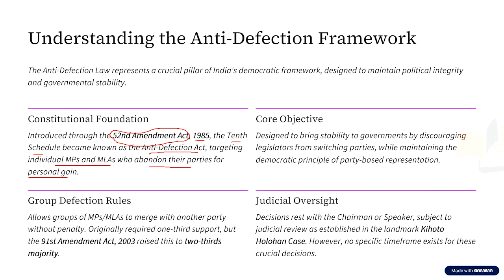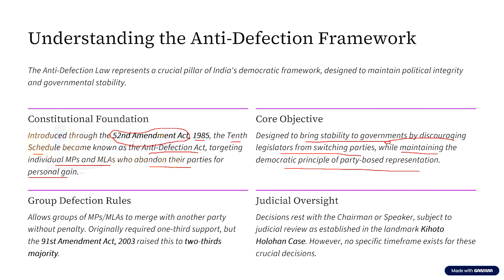So this anti-defection law sought to prevent such political defection, which may be due to reward of office or any other similar consideration. And what was its purpose? Its purpose was to bring stability to governments by discouraging legislators from switching parties, while maintaining the democratic principle of party-based representation. For this purpose, the anti-defection law was brought into the Indian Constitution.